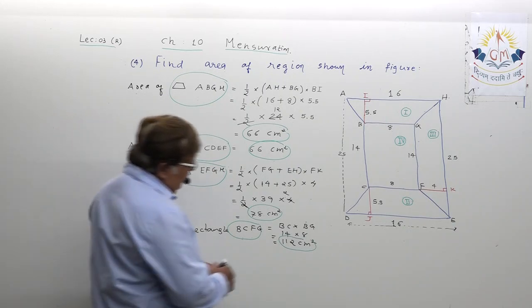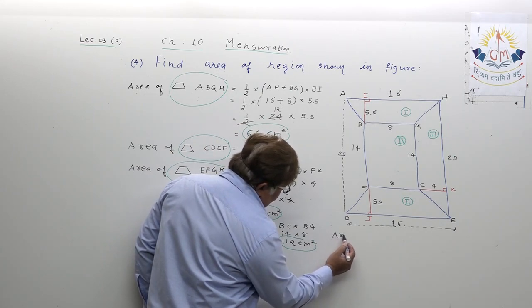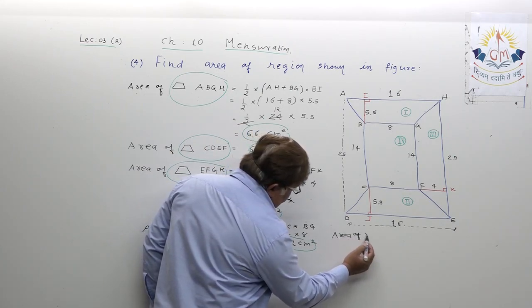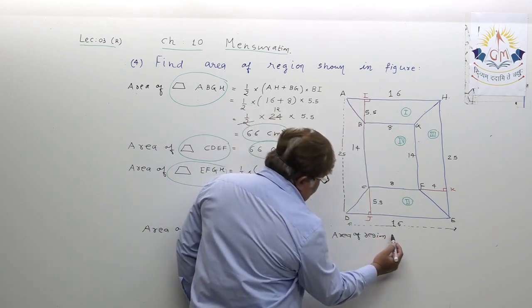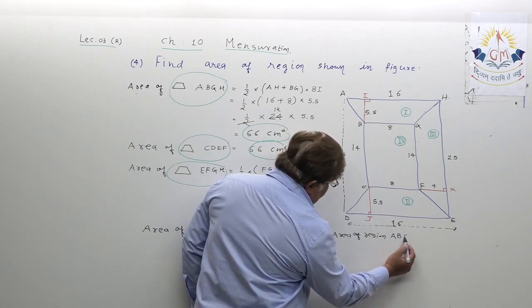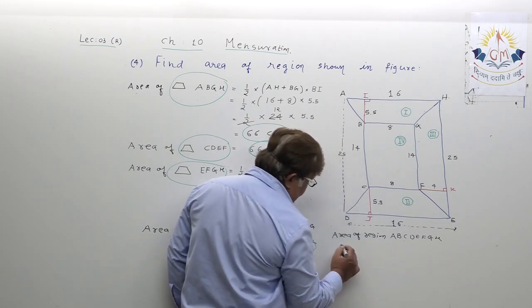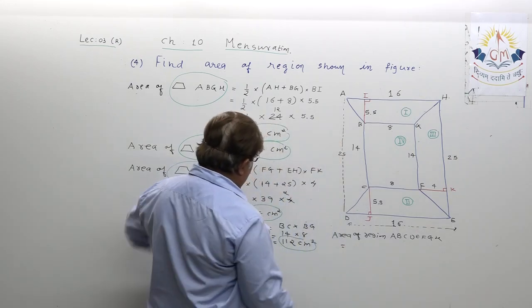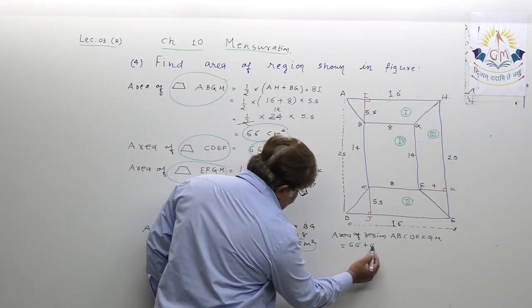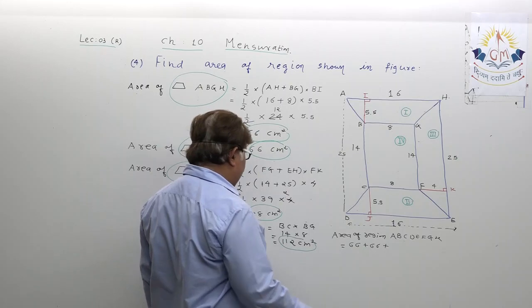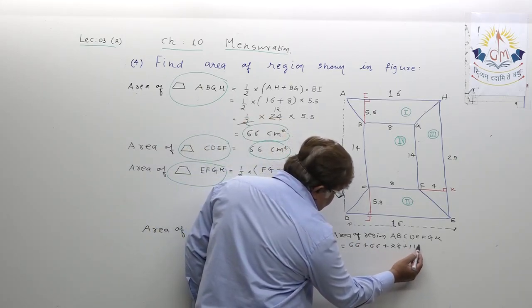Okay, here I am just writing it. Please note down, area of region ABCDEFGH equals, let us add all, 66 plus 66 plus 78 plus 112.